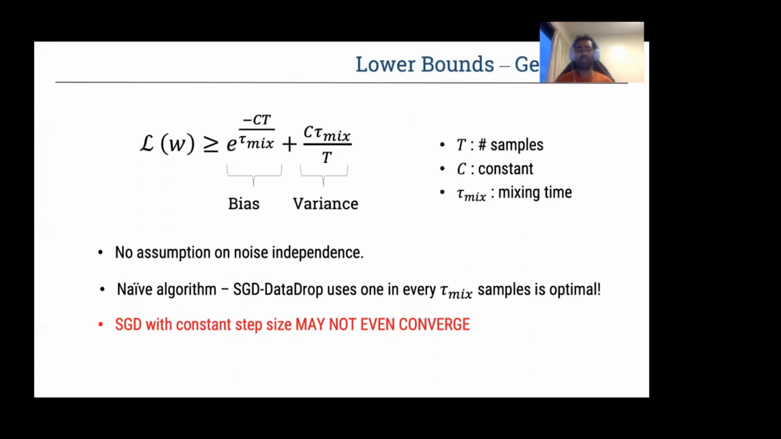A naive algorithm achieves this rate, that is SGD with data drop, where we consider exactly one in every tau mix number of samples and drop the rest so as to make the data look almost IID and apply the IID analysis. We can also show that, surprisingly, SGD with constant step size and averaging may not even converge to the optimal W star even as t tends to infinity.